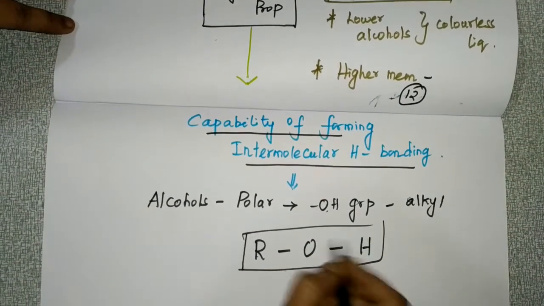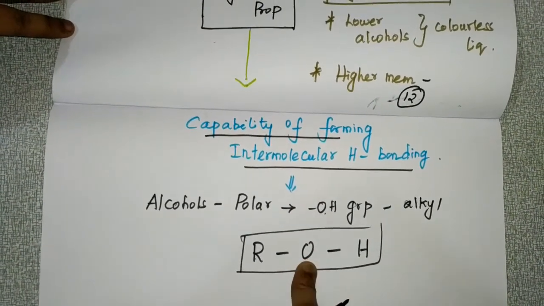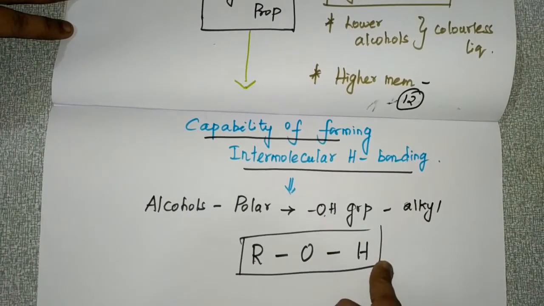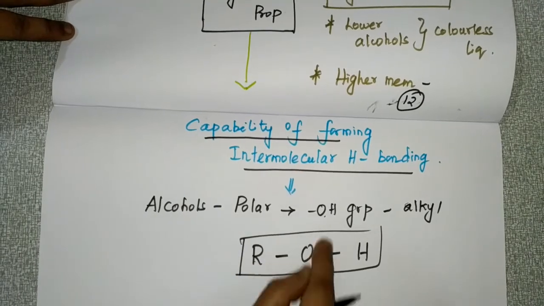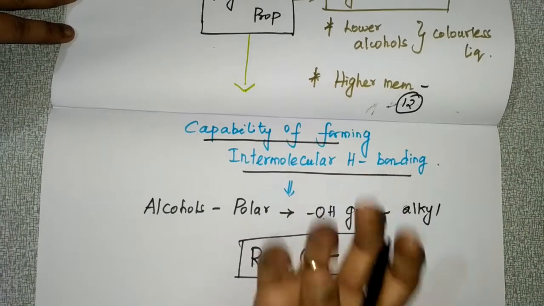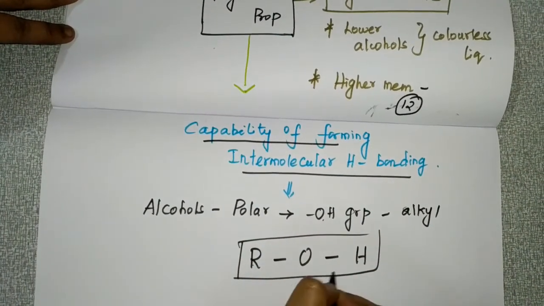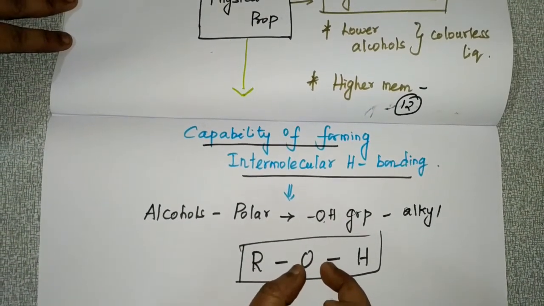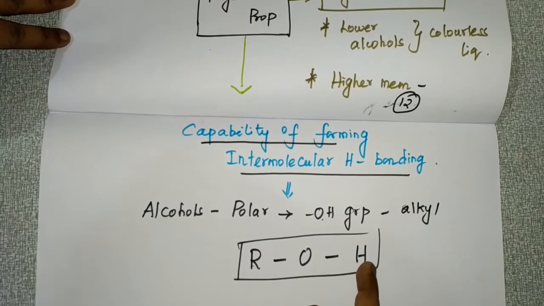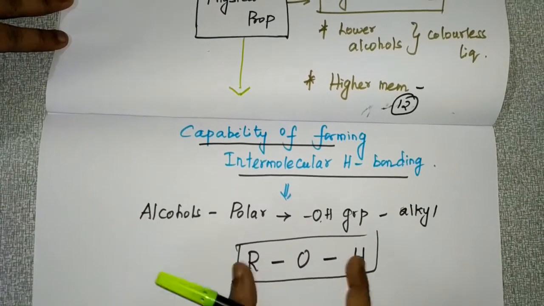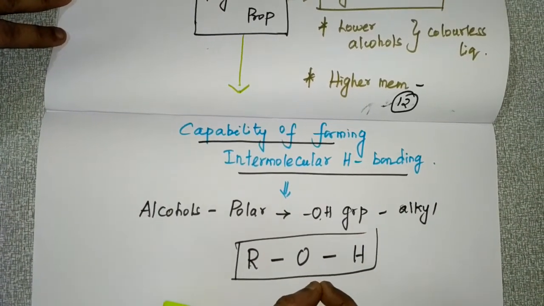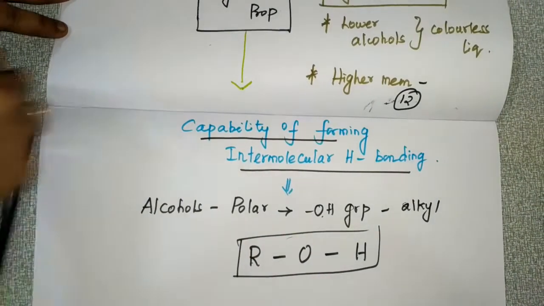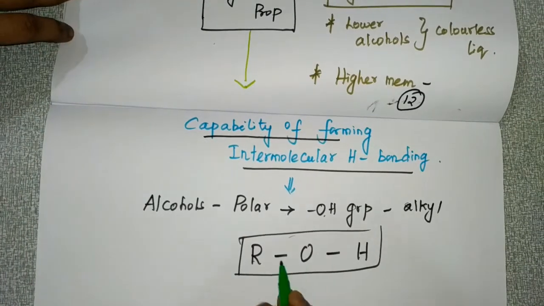Oxygen is highly electronegative compared to hydrogen and carbon. So oxygen will try to pull the shared pair of electrons towards itself, from hydrogen and also from the alkyl group. So the electron density will be more on this oxygen.